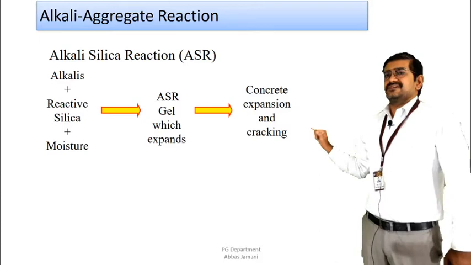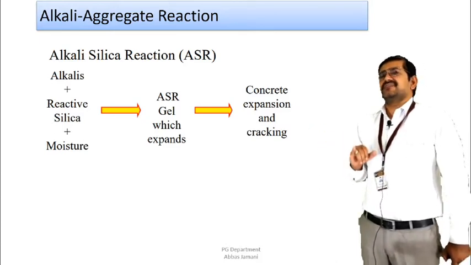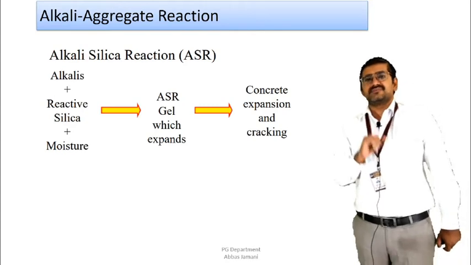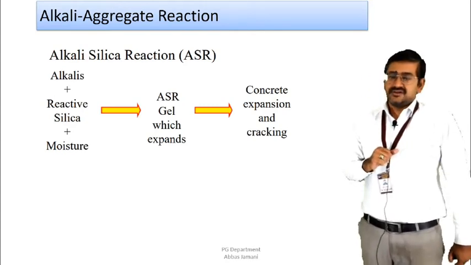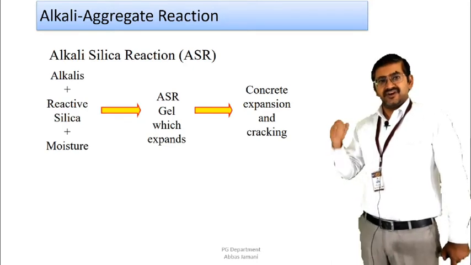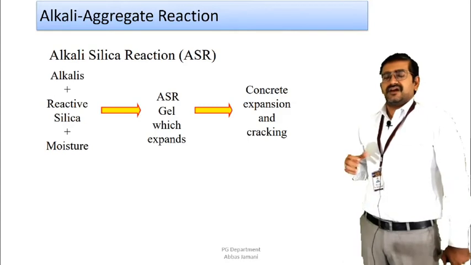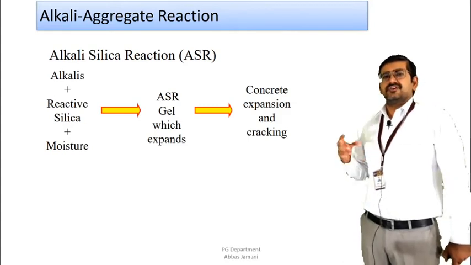And lastly, the presence of moisture is related to the water cement ratio and whether the concrete is porous and permeable in nature or not. When all these three conditions act jointly, a reactive gel is formed, which is going to increase the volume of the cement paste, or the volume of the mix, to a great extent.